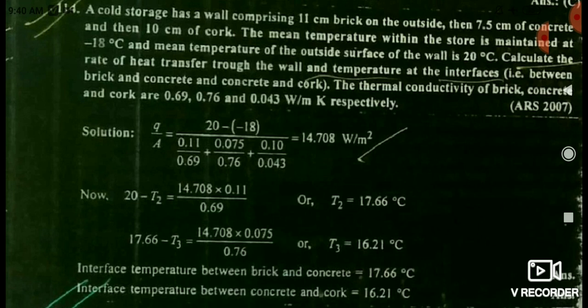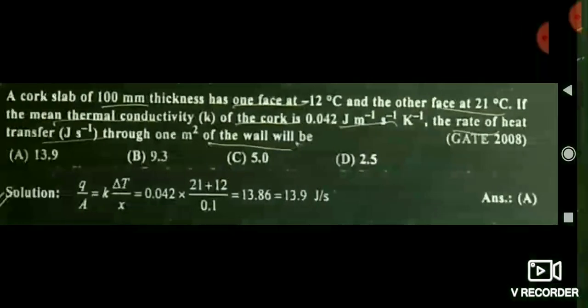another side, the brick and the concrete, one side is in touch with the brick and another side is in touch with the cork, and you have calculated the contact surface temperature of brick and concrete, and then after you have to calculate the contact surface of concrete and cork. So you should easily put the values and you can get the answer. Here you put the thermal conductivity for concrete and thickness for concrete in case of calculating the T3 value, and you can get the answer, that is T2 T3, very easy it is.